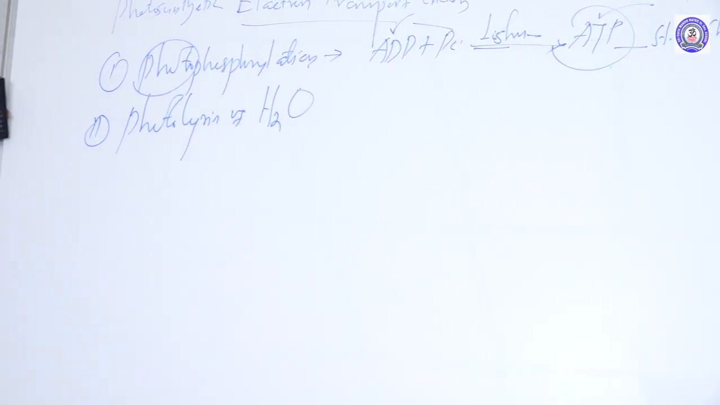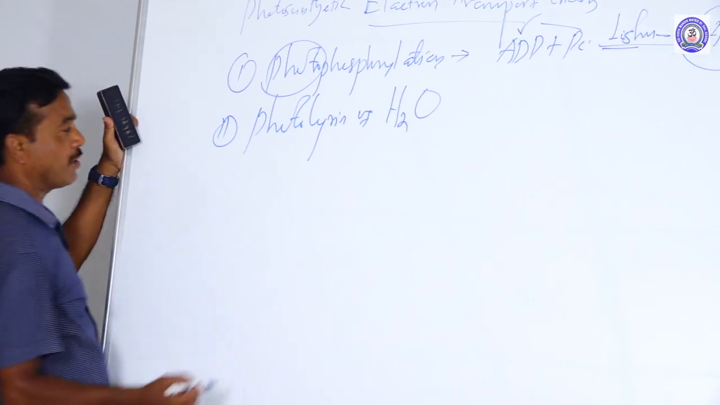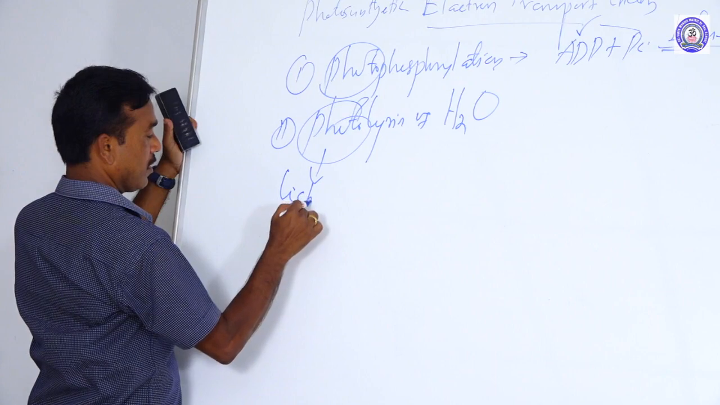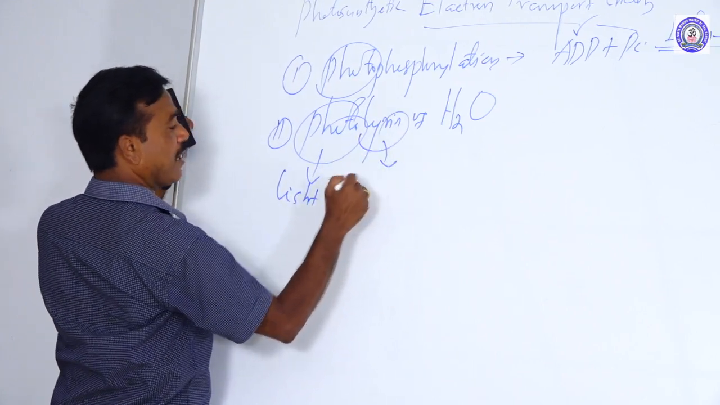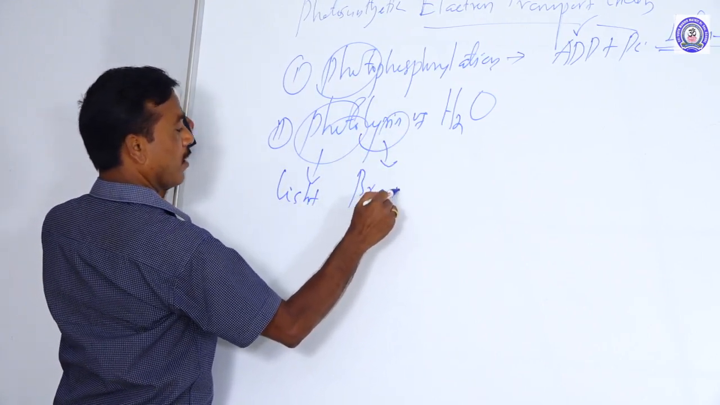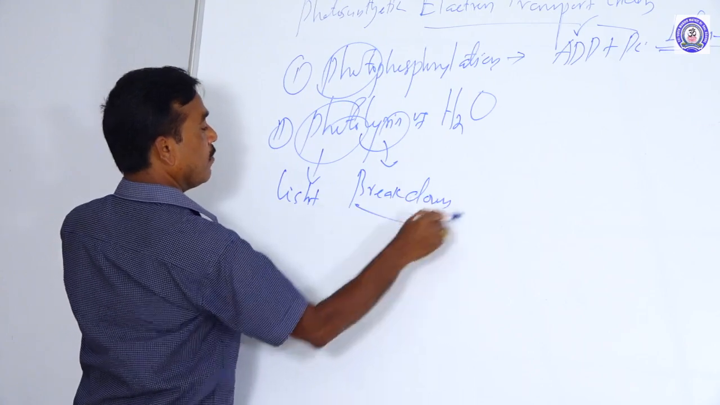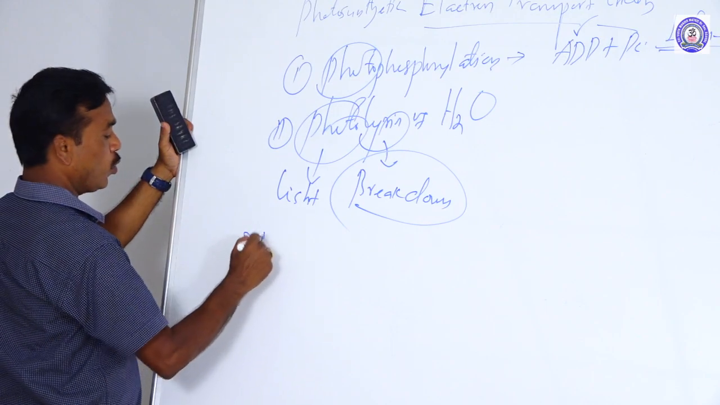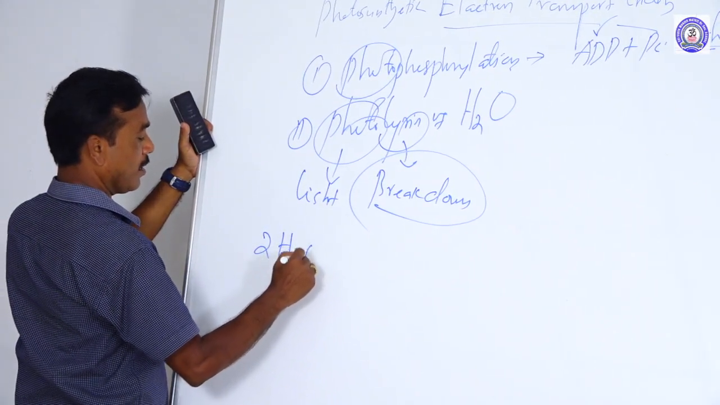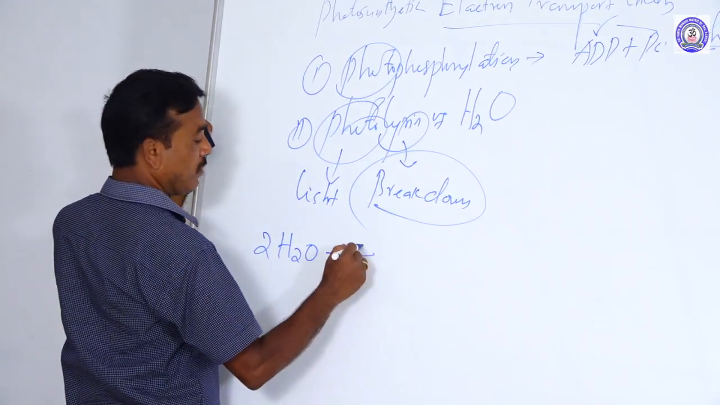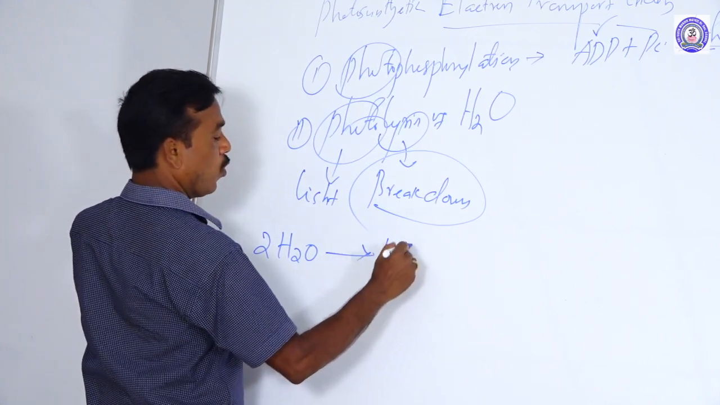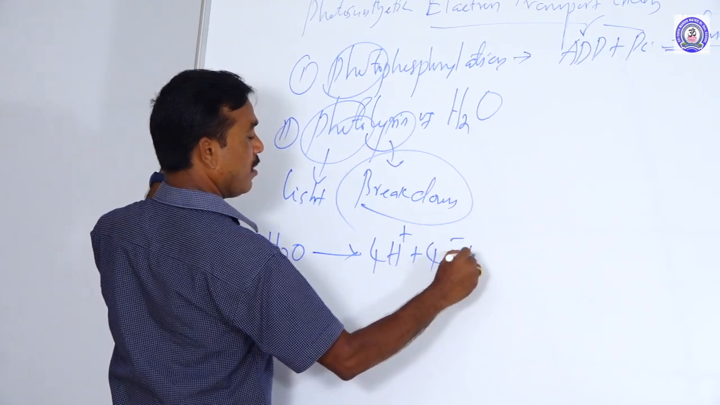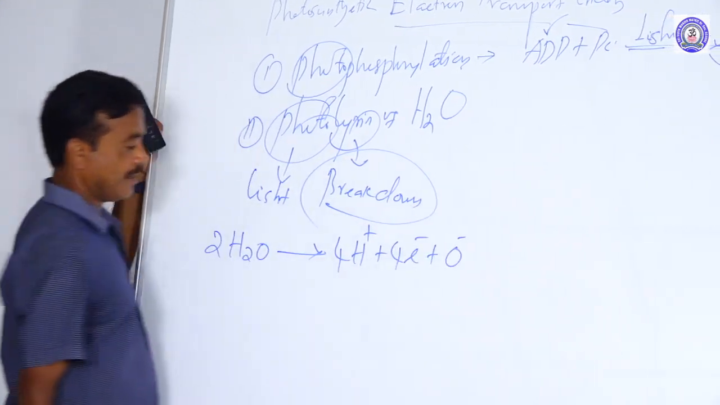The second one is photolysis of water. Photo is light. Lysis means breakdown. Breakdown of what? Water molecules. What is the reaction? 2 molecules of water, after breakdown, release 4 molecules of proton, 4 molecules of electron, and oxygen.